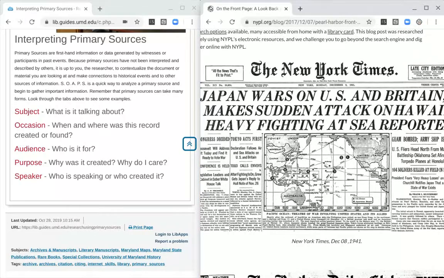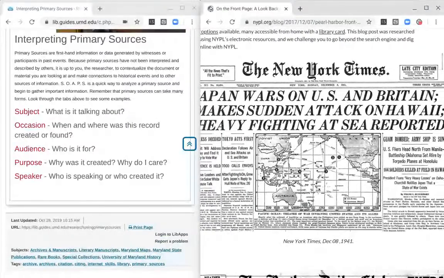I'm looking at the front page of the New York Times. You can see that at the top here it says New York Times. And the headline is, Japan wars on U.S. and Britain, makes sudden attack on Hawaii, heavy fighting at sea reported. Right between the headline and the title of the document, it says New York, Monday, December 8th, 1941.